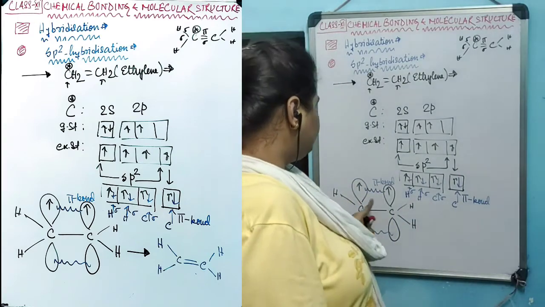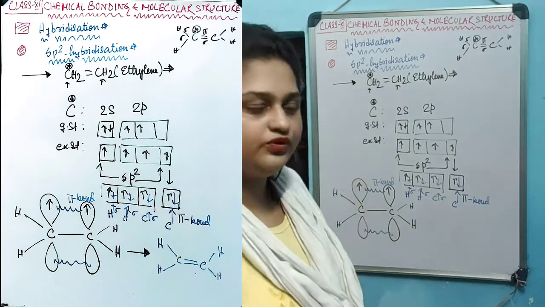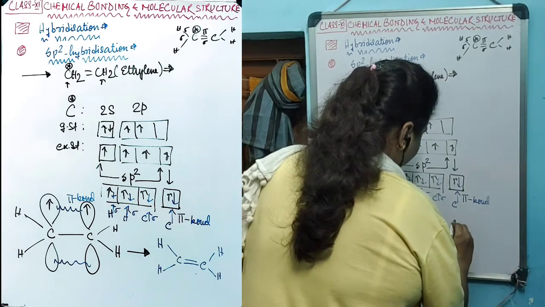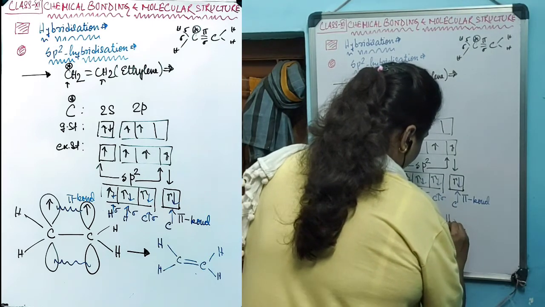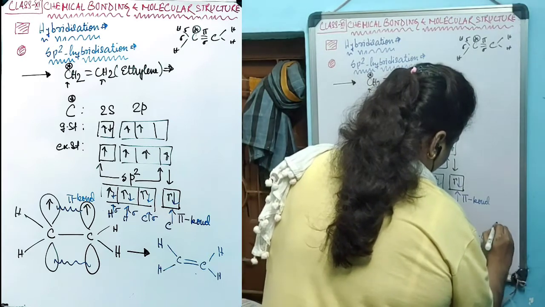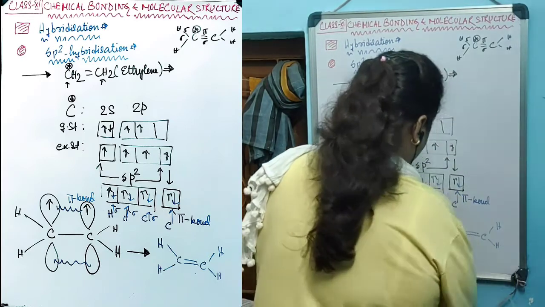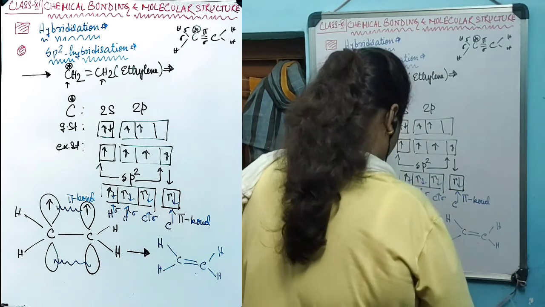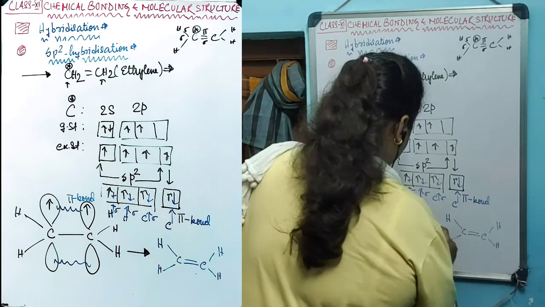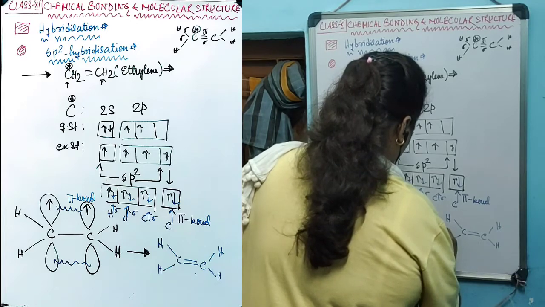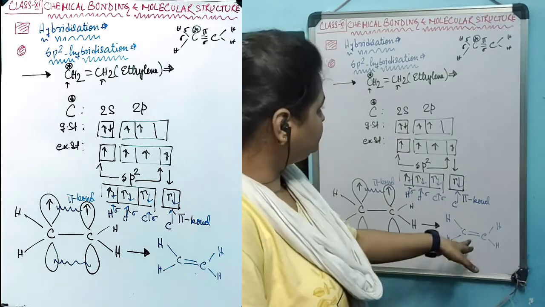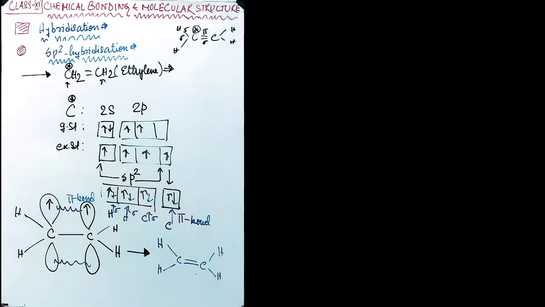As one sidewise overlap is happening, one pi bond will be formed, resulting in this molecule. Resulting in this pi bond.